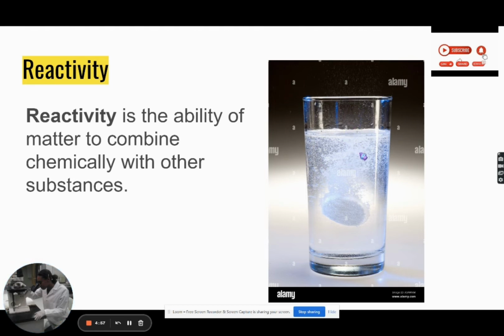Also, the bubbles are showing that it's changing to carbon dioxide, right? Which is an entirely new substance. So the chemicals in the pill right here is now being changed to carbon dioxide because it is reacting with the water. And that's the example of reactivity, right?